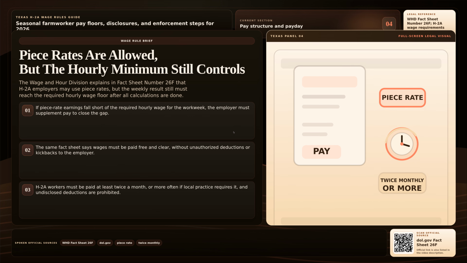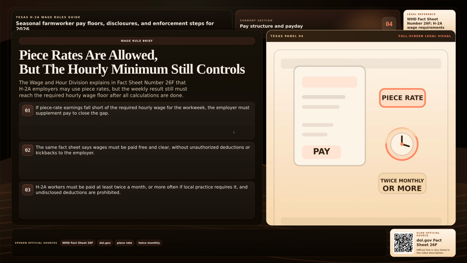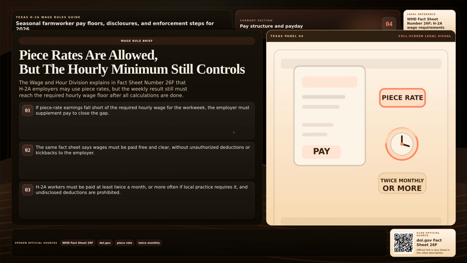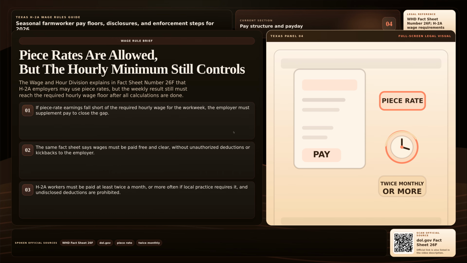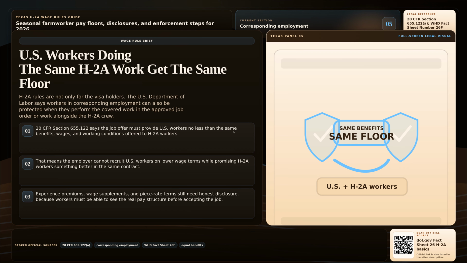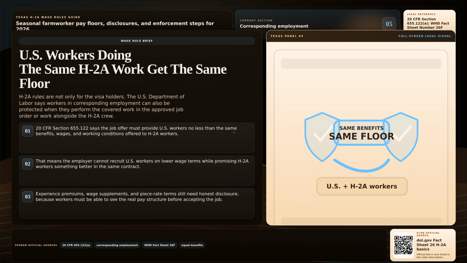Another core rule is corresponding employment. On the official U.S. Department of Labor H-2A materials at dol.gov, the agency explains that some U.S. workers doing the covered work can be protected by the same H-2A contract rules. Title 20, Code of Federal Regulations, Section 655.122 says the job offer must provide U.S. workers no less than the same benefits, wages, and working conditions offered to H-2A workers.